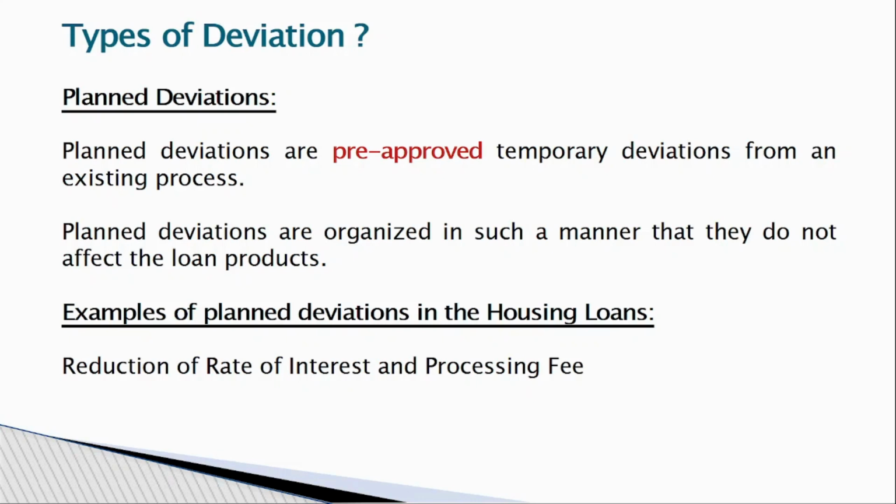Before sanction itself, the bank has decided that for a personal loan it will give 9.25, but the borrower has a discussion with the bank and gets a pre-approved rate. Then you are deviating from the bank policy. Instead of 9.25, you are giving the loan at 8.5%. You are deviating, but the deviation is pre-approved. So this is called a pre-approved deviation.